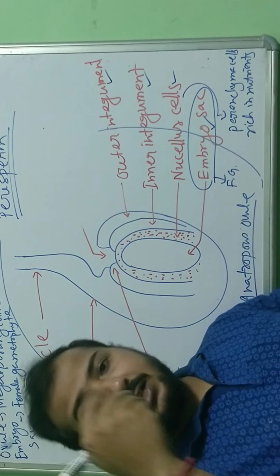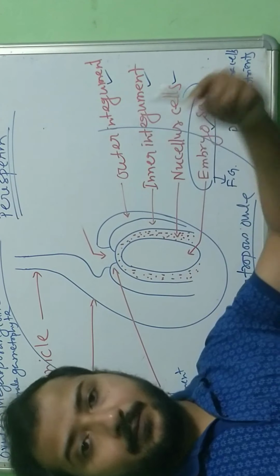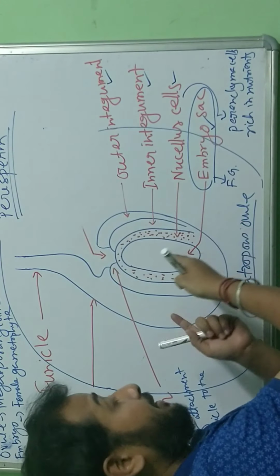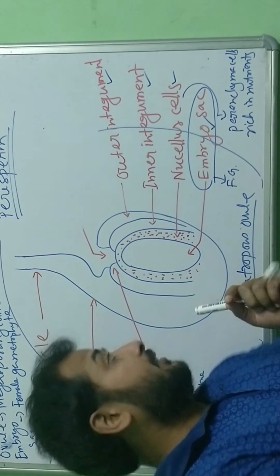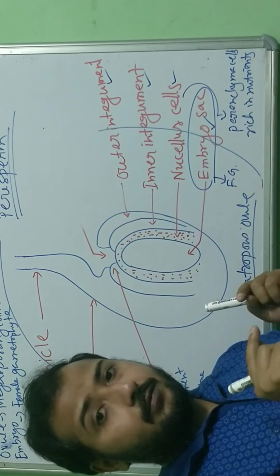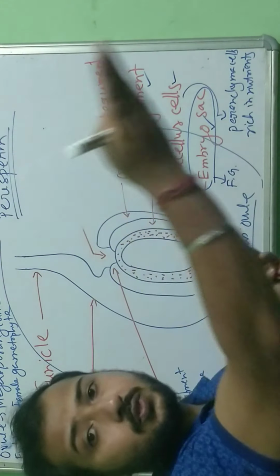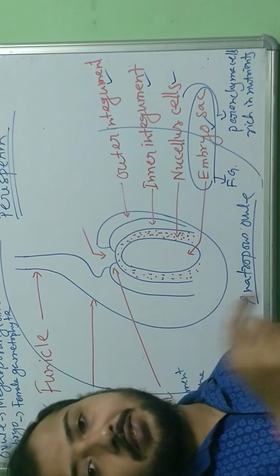Why am I saying in the seed also? Because the ovule matures into seed. So what is present inside the ovule, in this case the nucellus which remains left inside the ovule, a little amount of the nucellus which is left inside the ovule, when the ovule matures into seed, we will see a layer of nucellus cells present inside the seed.